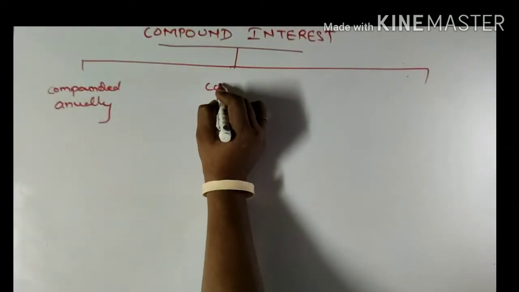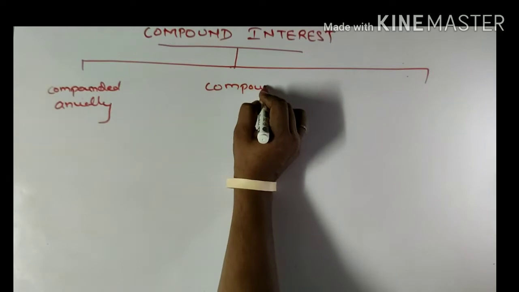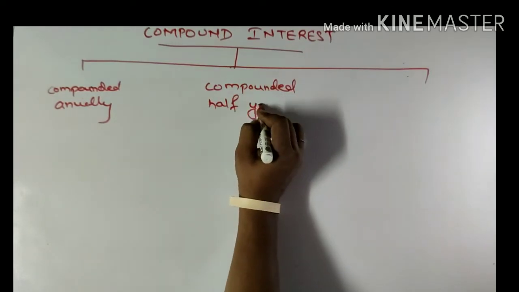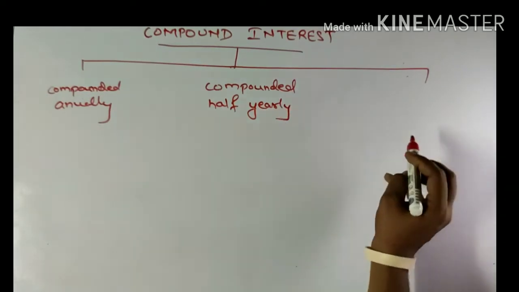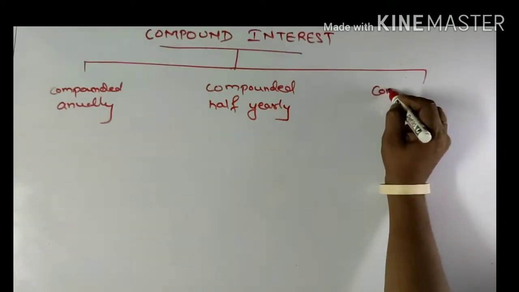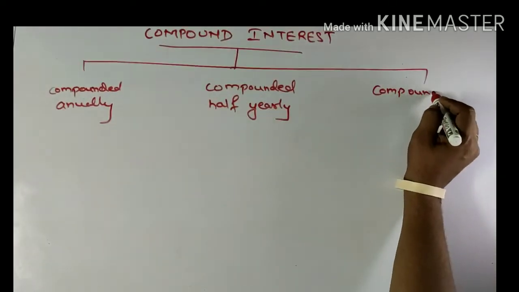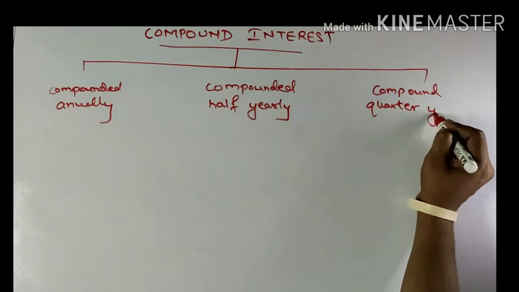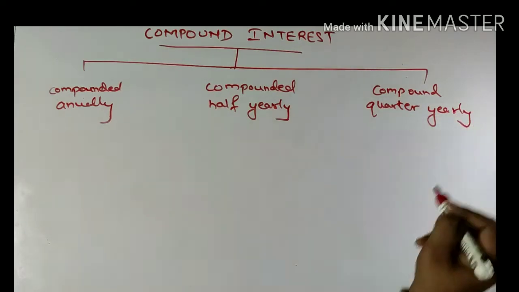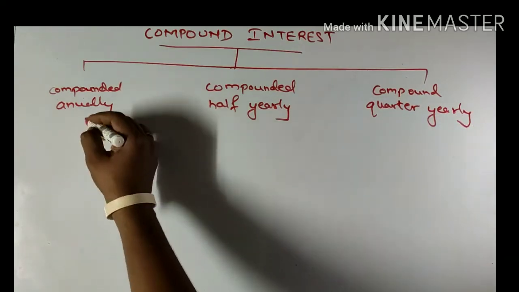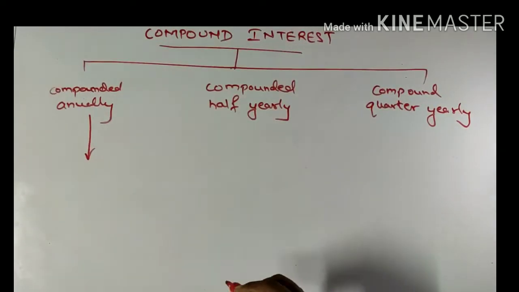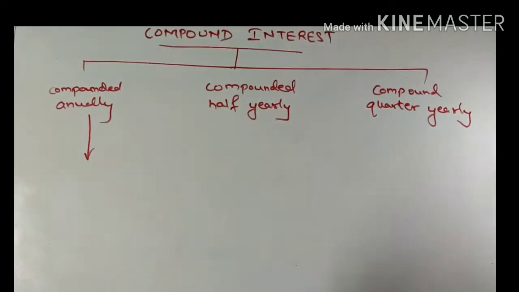The other is compounded half yearly, and the third is compounded quarter yearly. In the scope of our syllabus, we have this type. So we are going to focus on compound interest which is compounded annually.